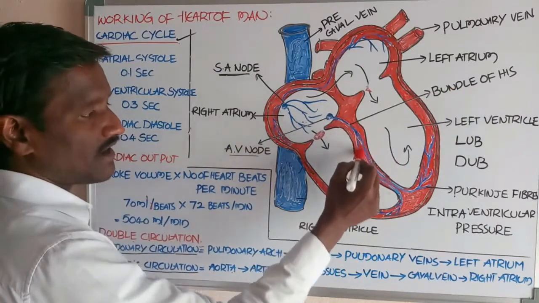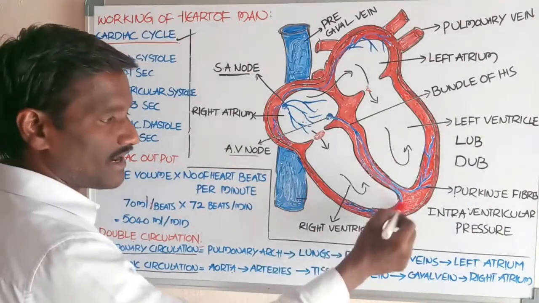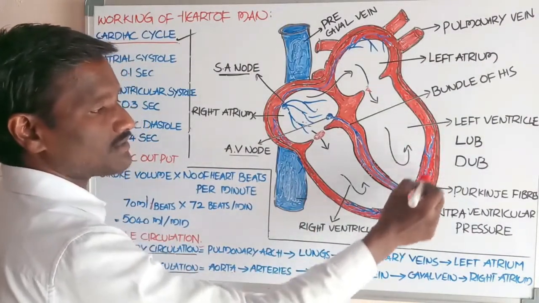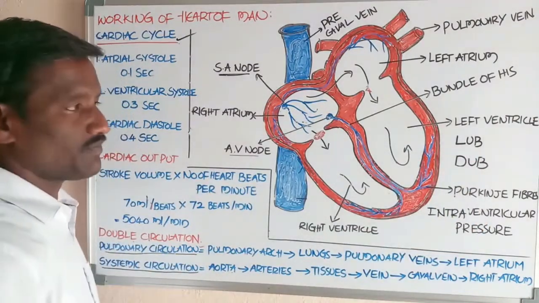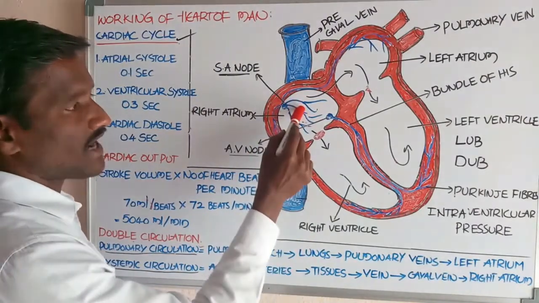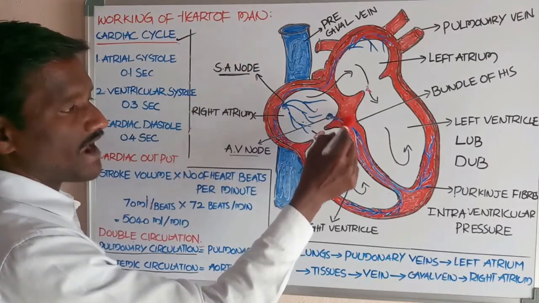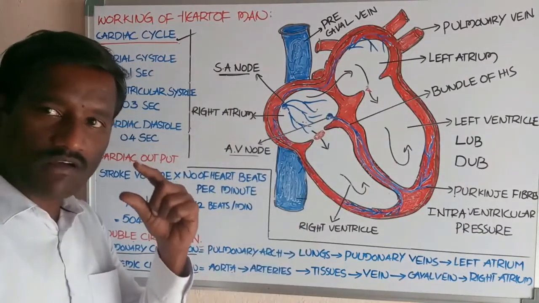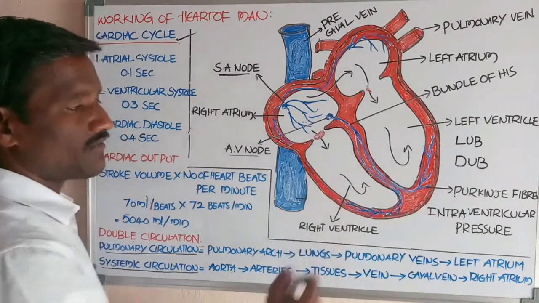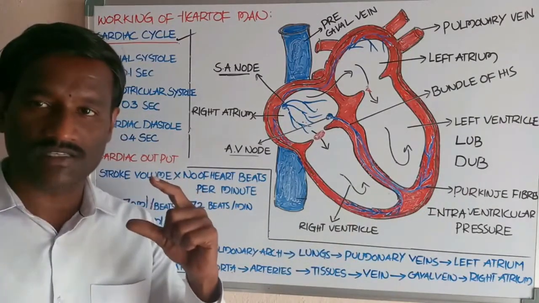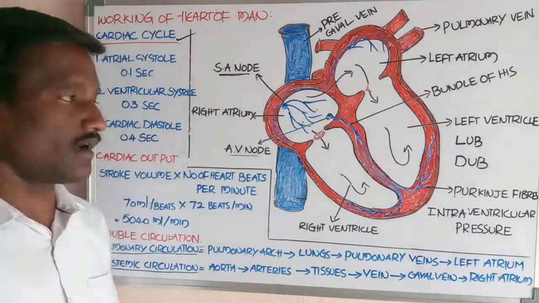The bundle of His divides into left and right branches, which finally expand by small branches called Purkinje fibers. The action potential causes the contraction of the muscles of the heart, spreads through the Purkinje fibers, and finally causes the contraction of the muscle part of the ventricle.